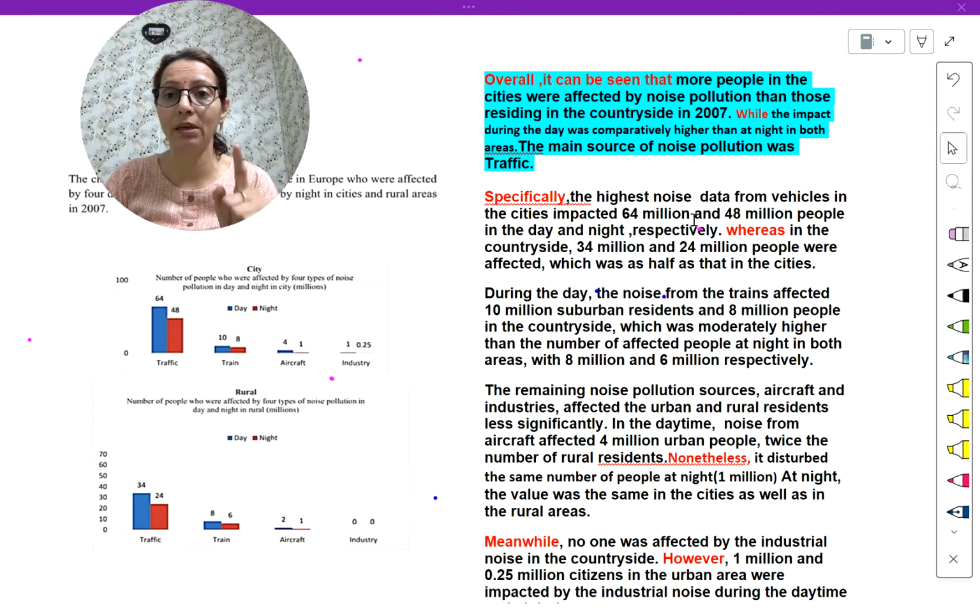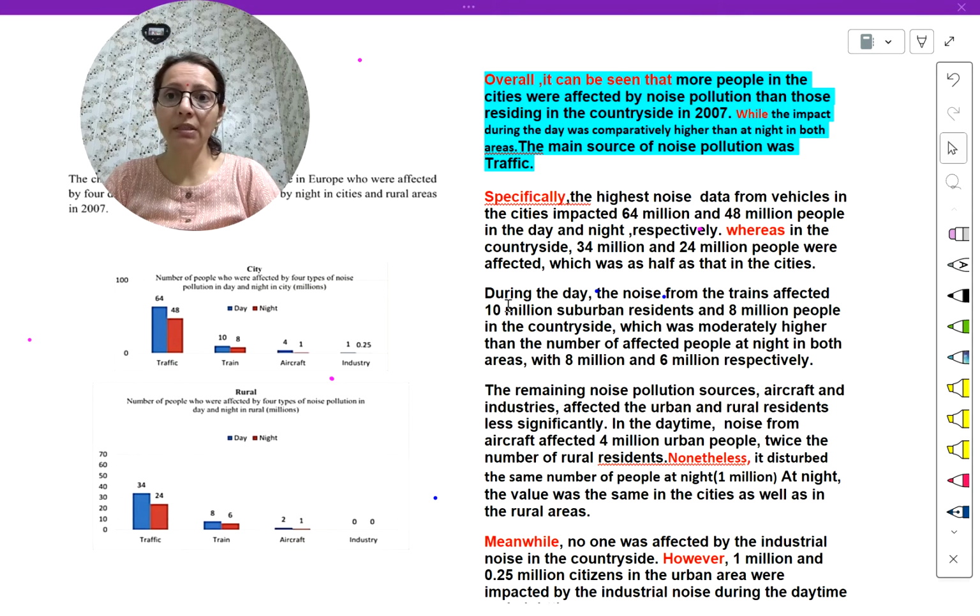You should take care of these mistakes. 64 million and 48 million people in the day and night respectively, whereas in the countryside 34 million people and 24 million people were affected, which was as half as that in the city. So definitely 64 and 34, it is half, during the daytime.